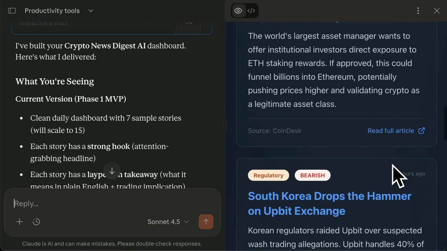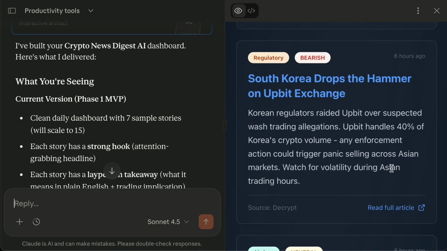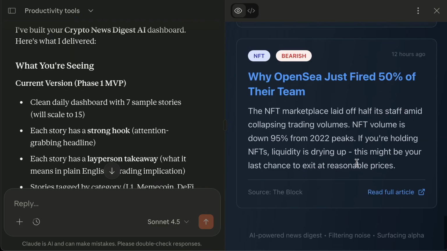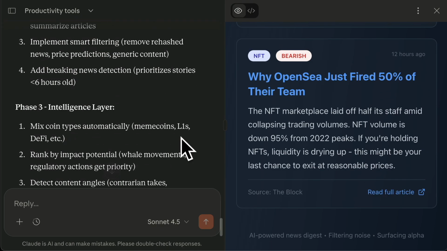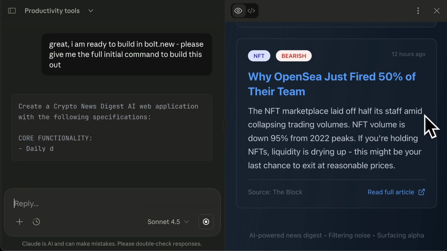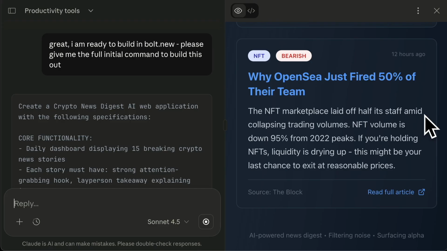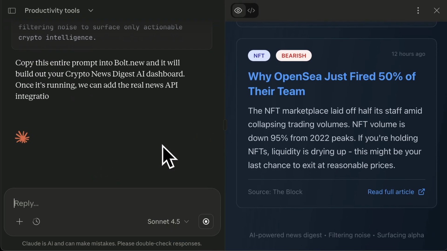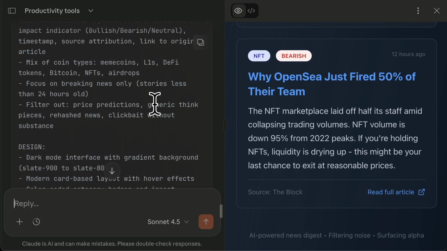But note that this on the right hand side, this is not the actual news. This is not live data. This is just a sample. And you can see it's quite clean, quite nice for the phase 1 MVP. So you could say, great, I am ready to build in Bolt. Please give me the full initial command to build this out. Remember, I haven't done any coding. I'm just chatting with the chatbot like you guys have probably been doing for a while now. And pretty instant response here. It's done the command for me. So it just says copy and paste this and get going.